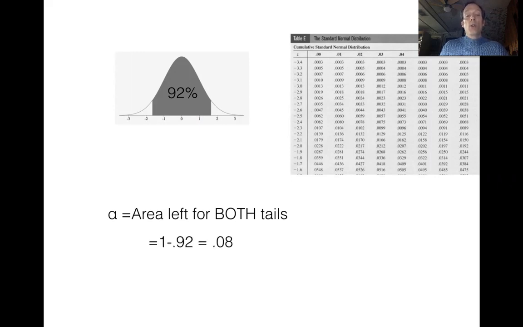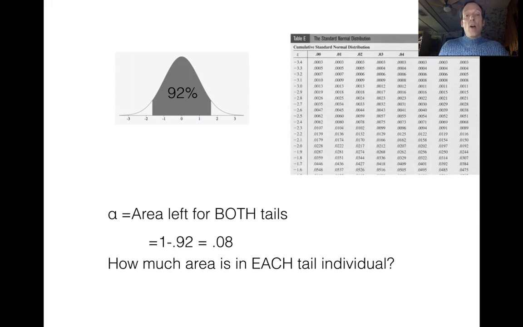Well, I know the total curve area must be 100%. So I'm going to do 100%, or 1 minus 0.92. That's going to give me 0.08. And now I need to know how much area is in each individual tail. So I take my alpha and divide it by 2, and it lets me know that in each tail, on the left side and on the right side, I'm going to have 4%.